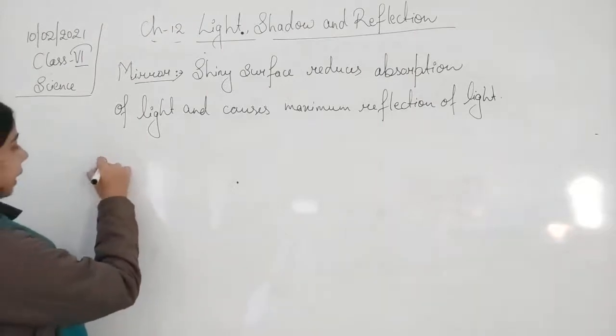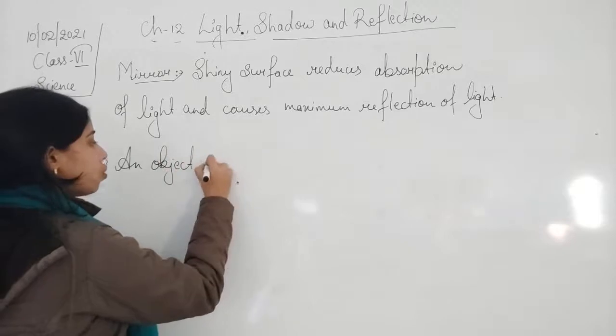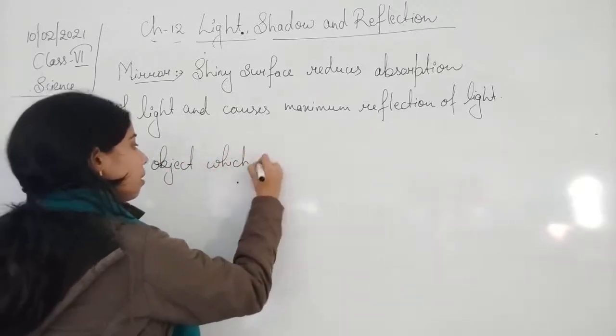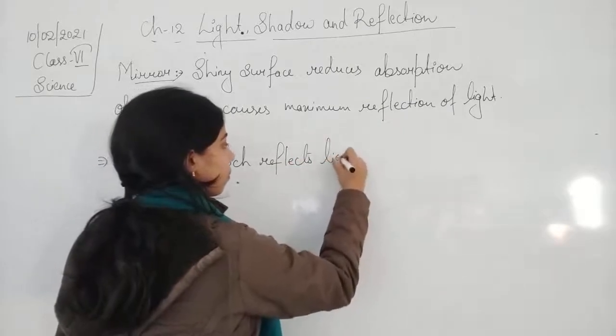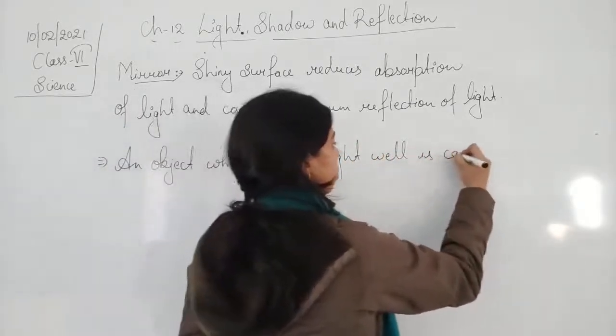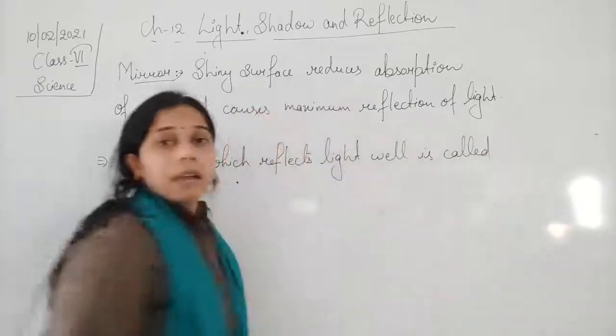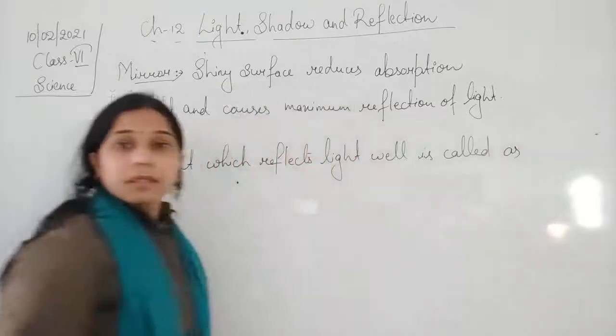So we can say that an object which reflects light well is called a mirror.